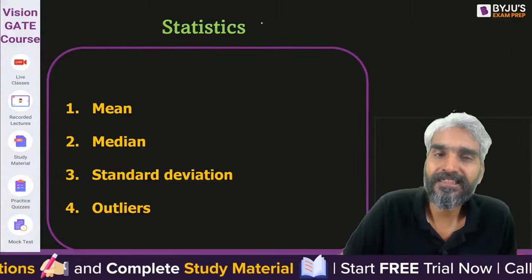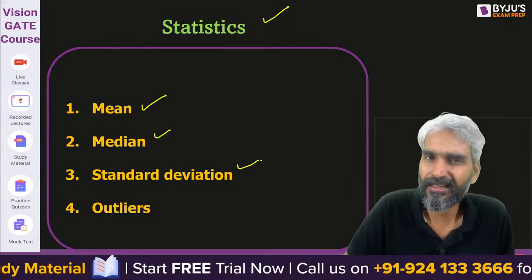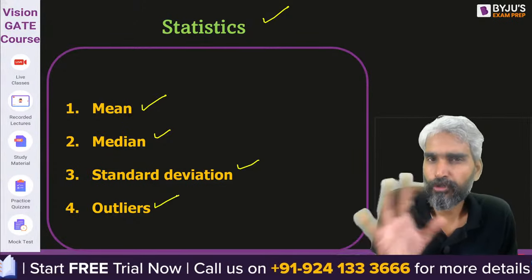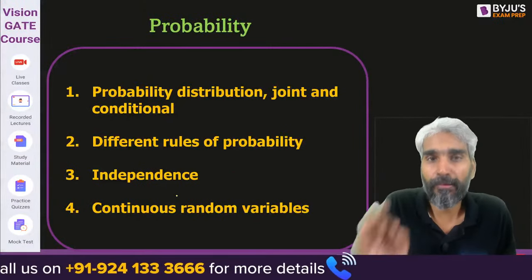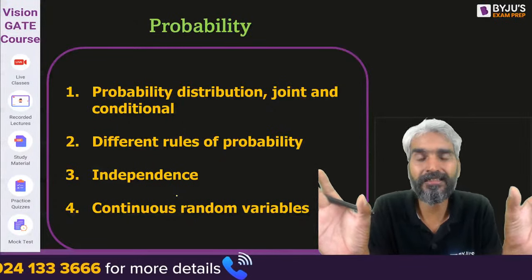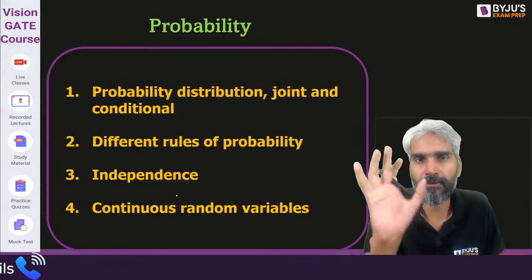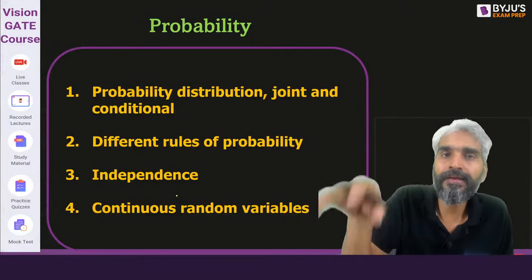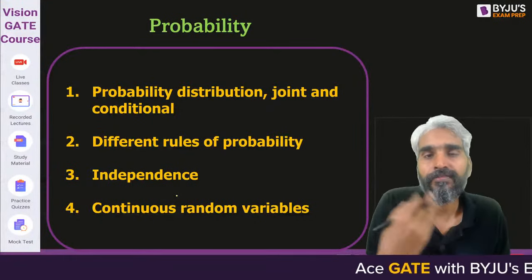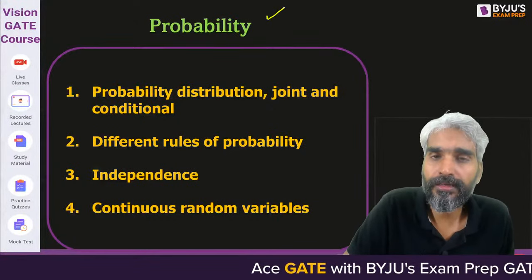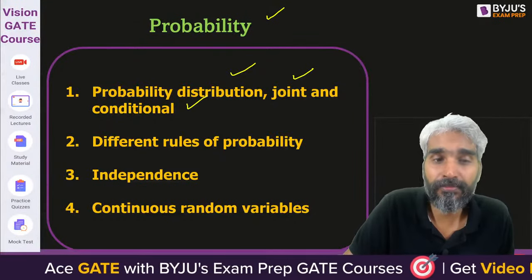Now, let's look at this. With respect to statistics, what are the things on which you need to focus? The concept of mean, median, standard deviation, and based on the standard deviation, identifying the outliers, should be known. When we talk about probability, probability and statistics work together. It's not that statistics will work alone and probability will work alone. The concepts of probability will be applied on the data which you gather from statistics. So what should be known in the context of probability? The distribution function, joint probability and conditional probability, right?